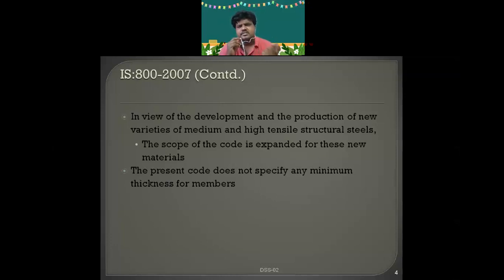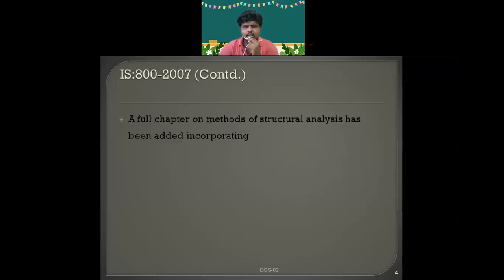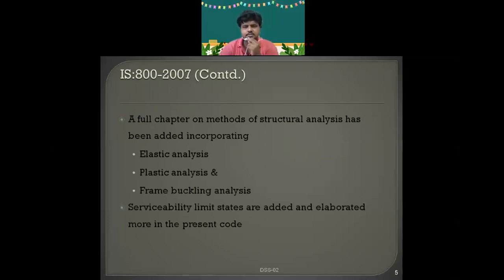Here, no restrictions are made in IS 800:2007. And here they have incorporated structural analysis, divided into elastic analysis, plastic analysis, buckling analysis and so on. Next, serviceability limit states are added and elaborated more in the present code.